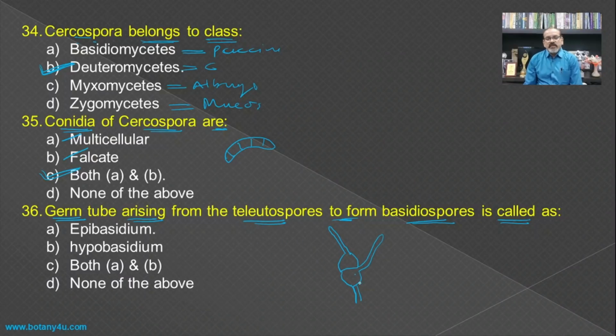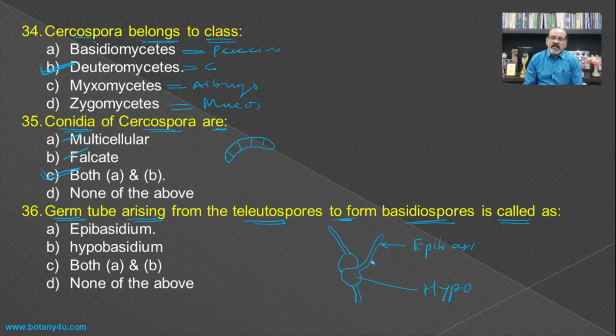So here there is a formation of a tube which is known as epibasidium, and this cell includes the hypobasidium.